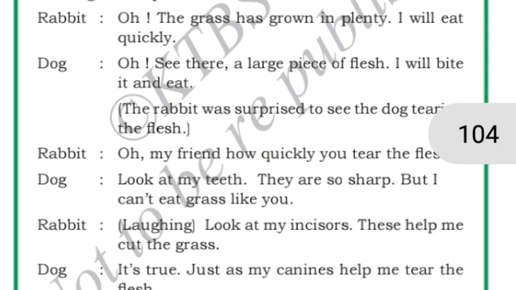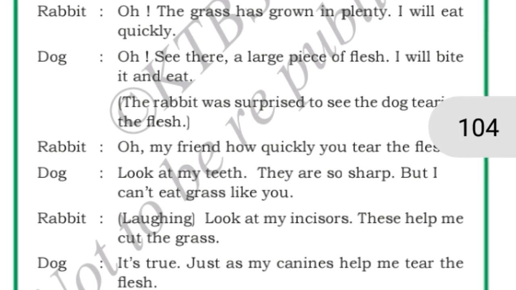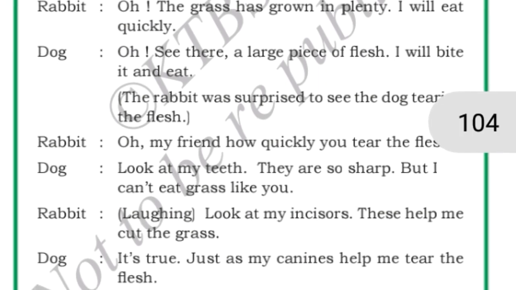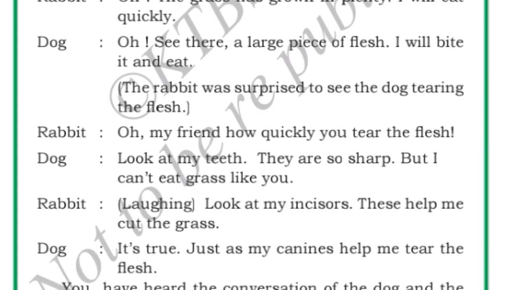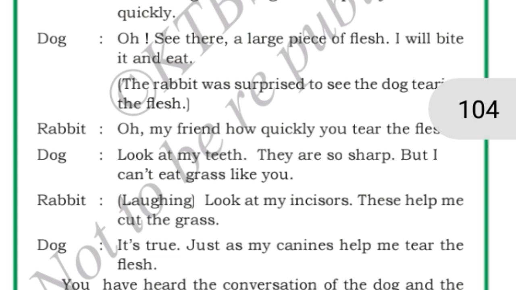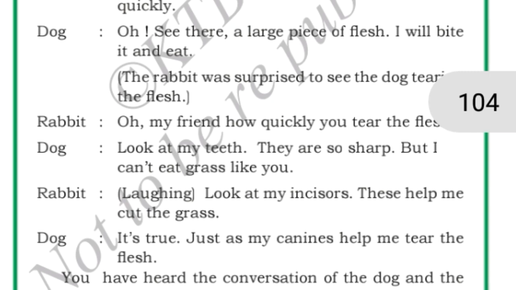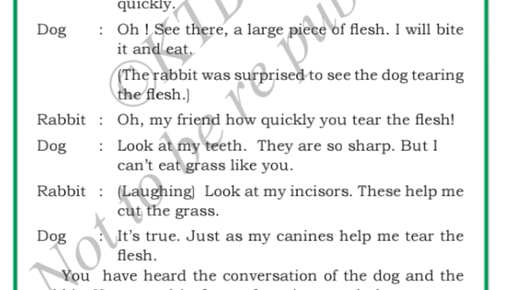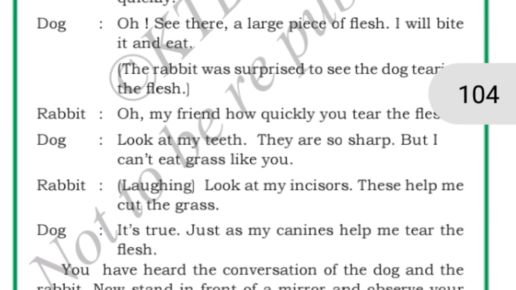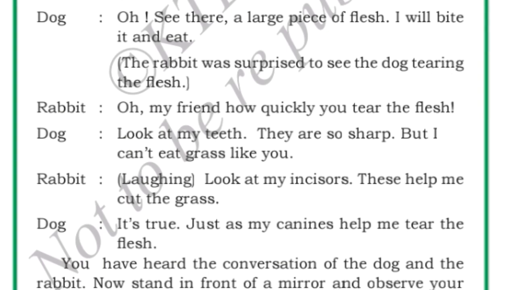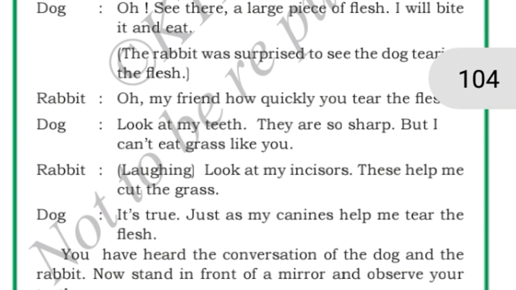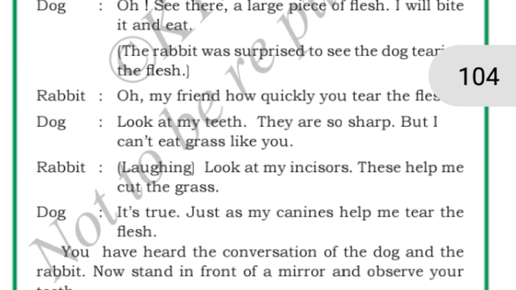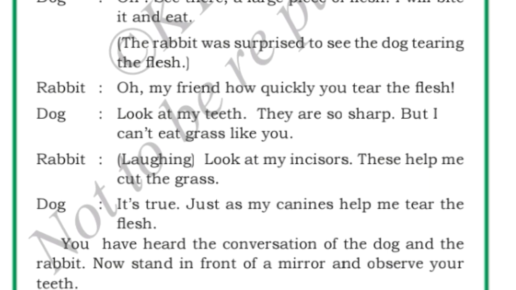Dog says, "It is true. Just like my canines help me tear the flesh." Canines are the teeth which are present next to the incisors. Now next we will study how the teeth are arranged in our mouth and what the names of our teeth are. Okay, so here the rabbit and dog were discussing their different types of teeth which help them do different work, right? Yes, so children, you heard this conversation of the dog and rabbit.